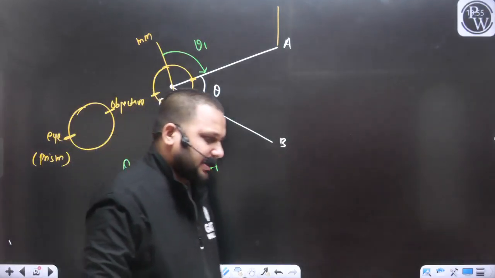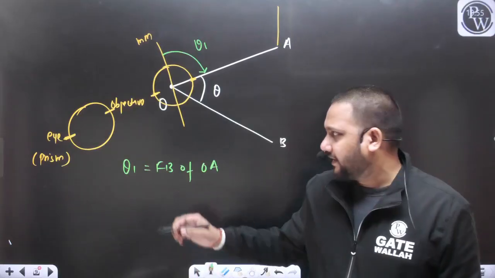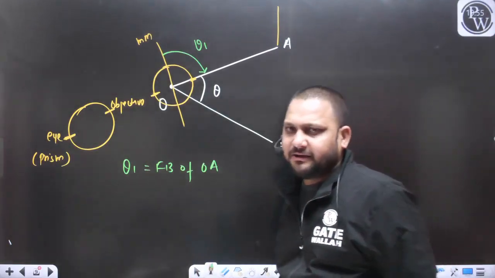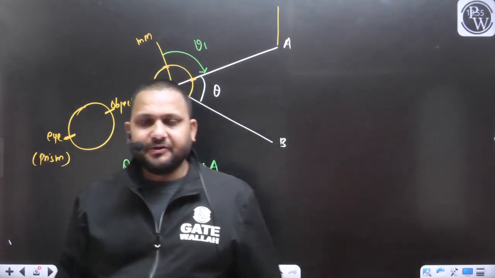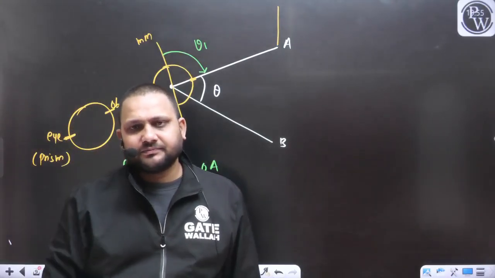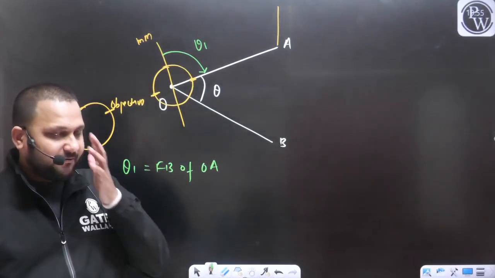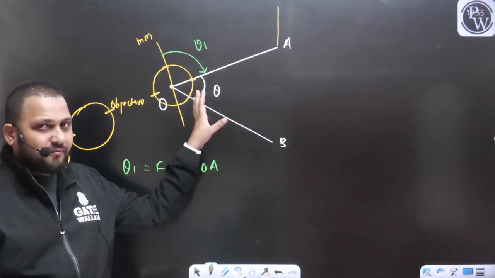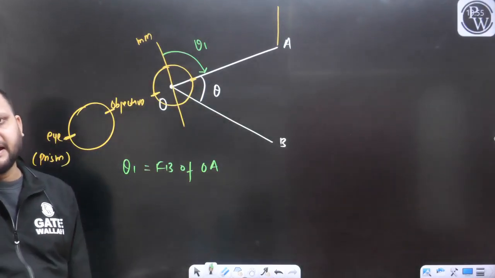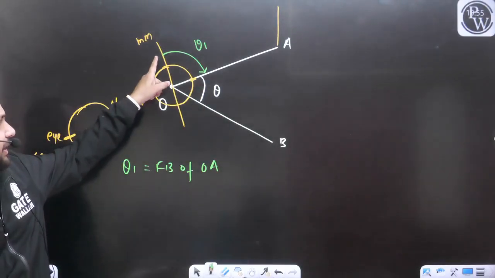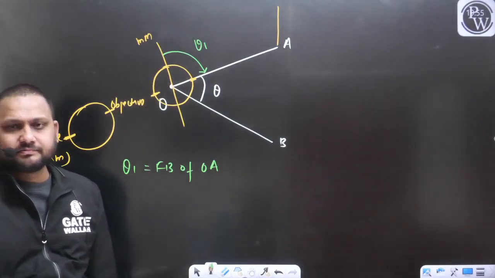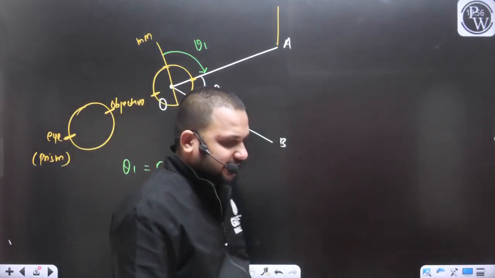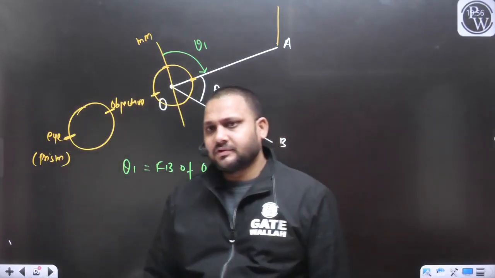With the help of the compass, we cannot measure this theta angle directly, but no problem. We can measure the bearing of any line. Yes or no? So what we have done, we have simply measured the bearing of the line OA with the help of the compass, and that angle we have measured from the magnetic north in the clockwise direction. Yes or no?